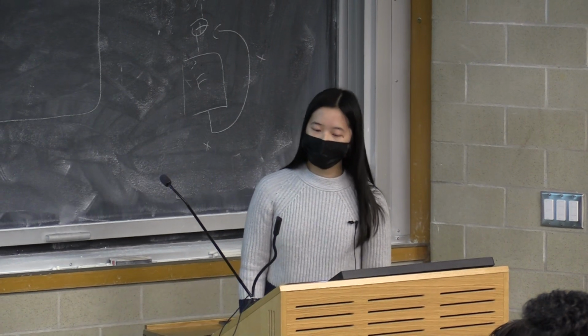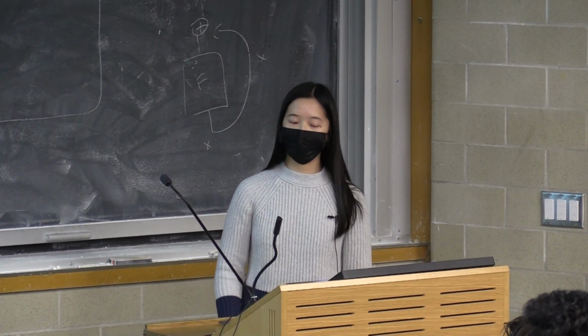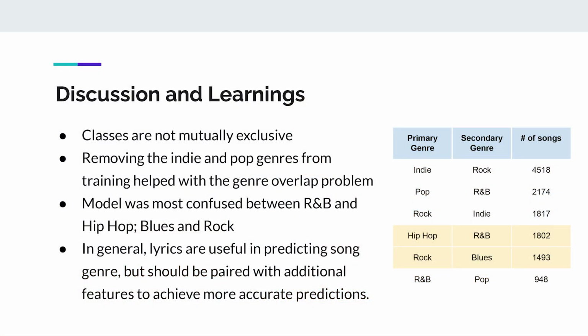One of the main problems that we ran into was the fact that songs can be assigned to multiple genres, so classes are not mutually exclusive. We saw this with the number of secondary genres that appeared in the data set along with primary. By removing the indie and pop genres from training, we were able to solve some of the genre overlap problem.